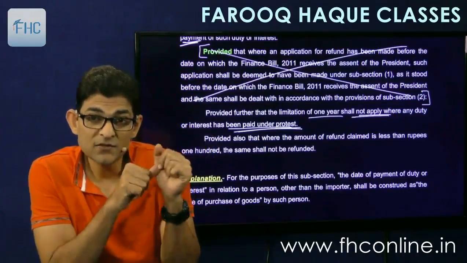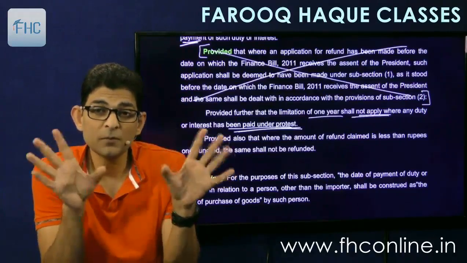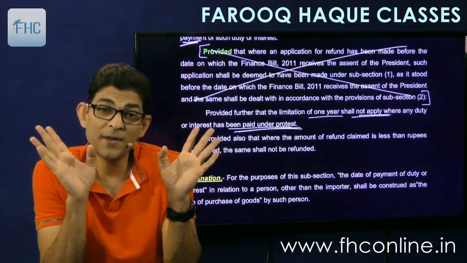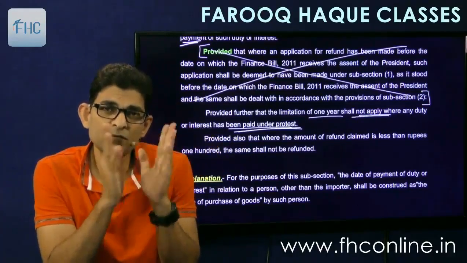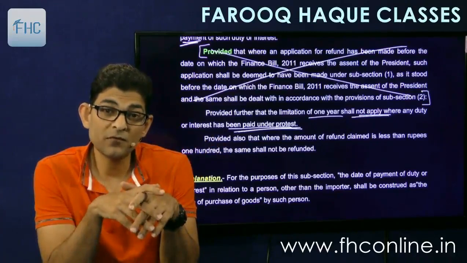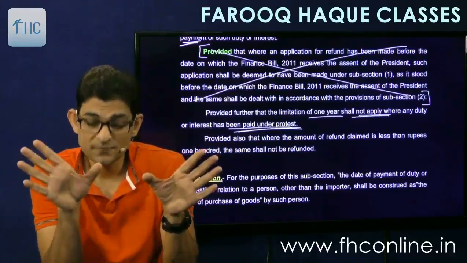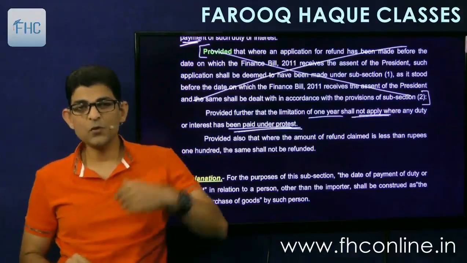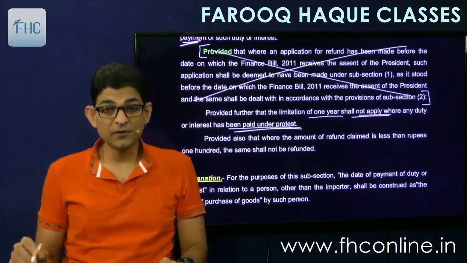So in that case, this period of 1 year will not apply. It means you are open to file a refund claim any time thereafter. Any time. Even after 2 years, even after 4 years, even after 7 years, you can file the refund claim, because you had paid the duty under protest. So then you go into appeal, and as and when you win the appeal, you can file your refund claim.